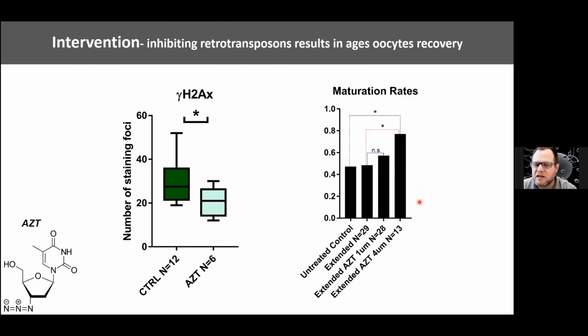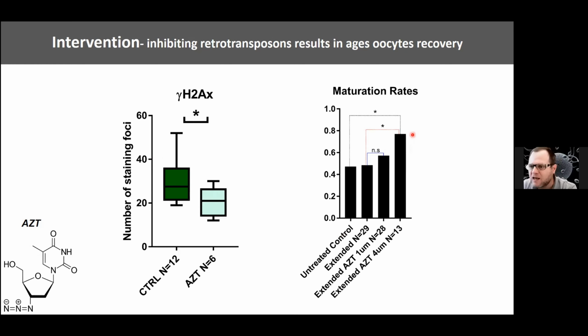Can we do the opposite? Can we actually intervene in old oocytes and get a better result? And the answer is yes. So we did it on several levels. The first level is the intervention at the level of the retrotransposon. So when we used a reverse transcriptase inhibitor called AZT, this blocks the entry of the retrotransposons back into the genome. What we get is much less DNA damage in old oocytes and a better maturation rate in vitro.